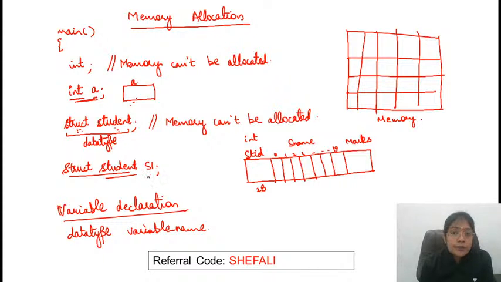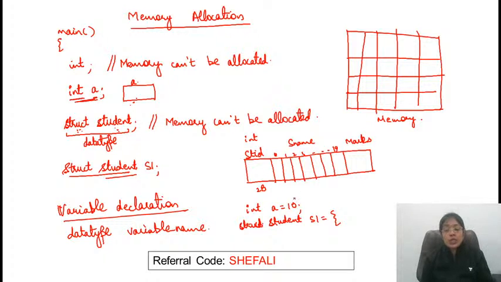No initialization. If you want to initialize values, how do you write it? It's just like int a is equal to 10. Similarly here you can write something like struct student. When you mention values here, they must be in the same order. So what will be the values? We want to do initialization. What are the values? For example, student ID is 1.